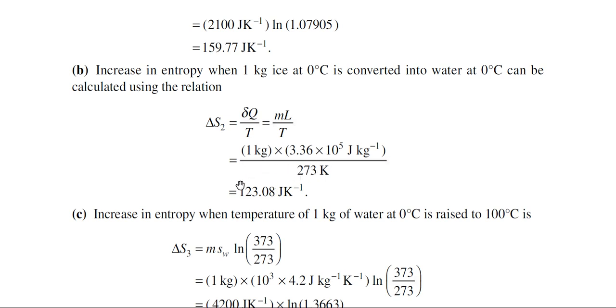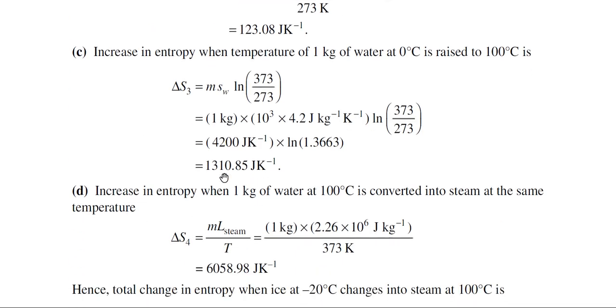So, by using this particular formula, here all the parameters are given in the problem. You calculate delta S2. In the next step, the entropy of the water changes from 0 degree centigrade to 100 degree centigrade. Then the formula will be mass into specific heat into ln T2 by T1. Then you calculate the entropy change.